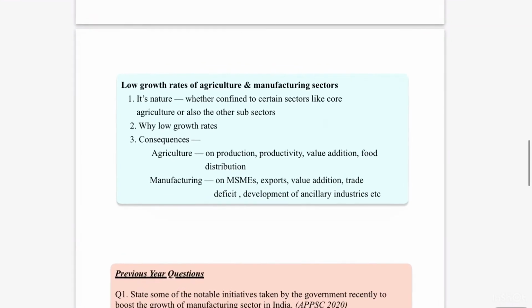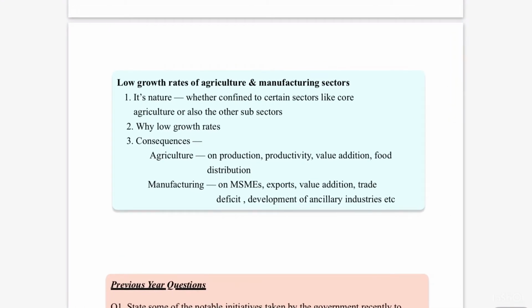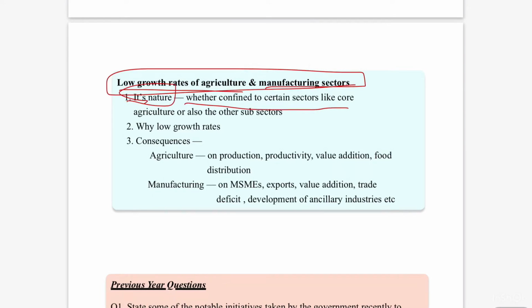Now, if you take another aspect, low growth rates of agriculture and manufacturing sector. So what is its nature again? Whether it is confined to certain sectors like core agriculture or also to other subsectors like fisheries, dairying, etc.